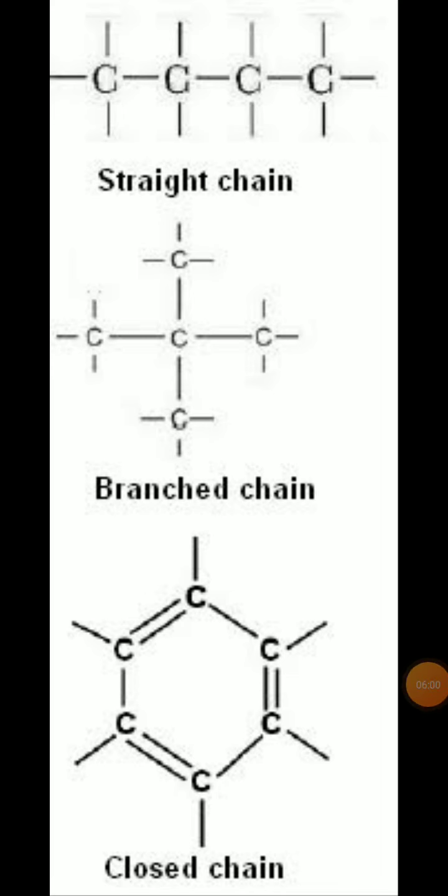Here these carbon atoms may be linked by single bond or double bond or triple bond also. So it is not necessary that carbon atoms will be linked by only single bond. In our previous session, we have already learned what is a single bond.